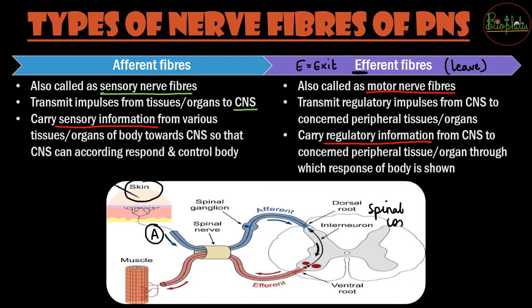So spinal cord is going to have an interneuron जहाँ पे सब processing होगी, and after the processing the efferent fibers are going to be responsible to go and act onto the muscles, and the muscles will show some activities responding to the sensory information. So that is the entire thing that happens with the help of afferent and efferent fibers.